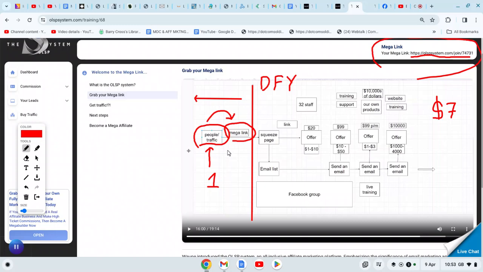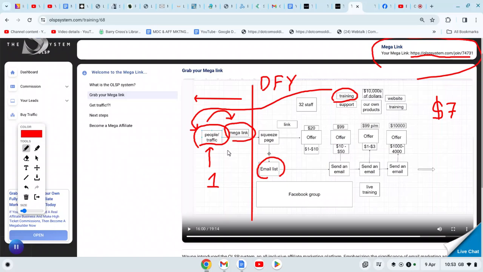So you're going to learn traffic. Now he's going to teach you traffic. He's going to do trainings. You've got training in the members area there. He's going to train you how to get traffic. Free traffic, cheap traffic, paid traffic, whichever you want, whatever's within your budget. And you drive traffic to your lead capture page, and then this one that I showed you earlier.